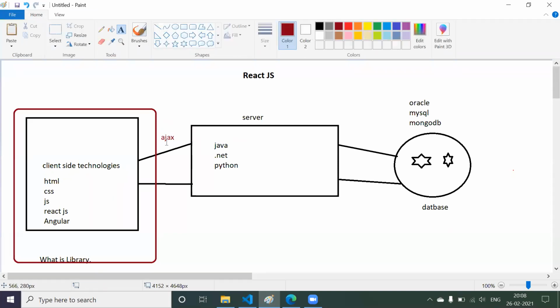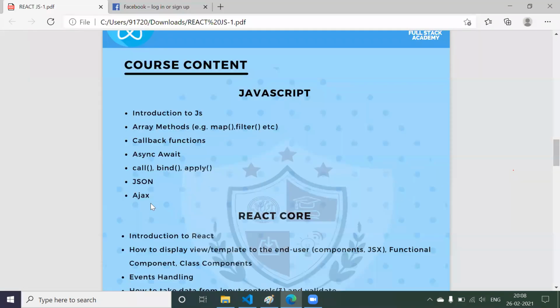If you know Ajax, then only you can send a request to the server and get the response from the server. So to understand this particular concept, we have to go with Ajax. So we are going to see Ajax in JavaScript. These are the few concepts that we are going to cover in JavaScript, which will take some 5 to 6 sessions, not more than that.